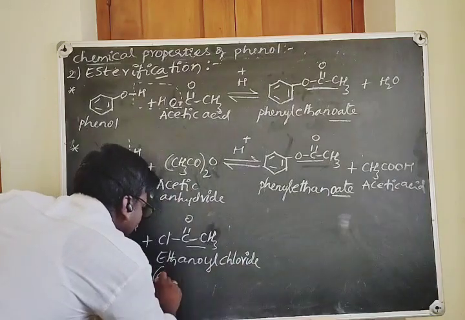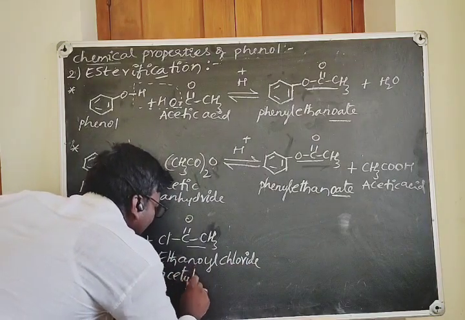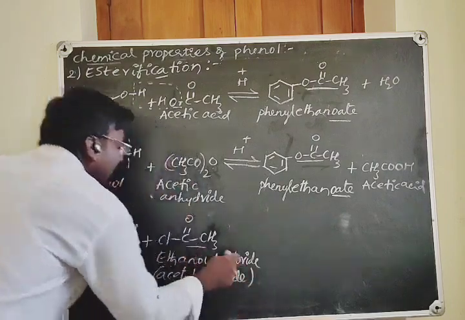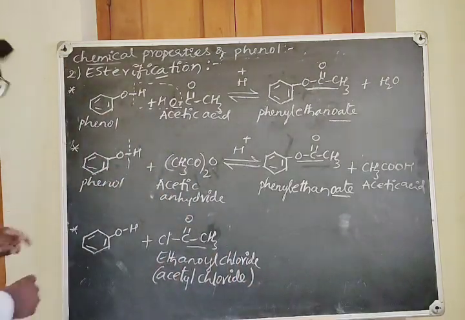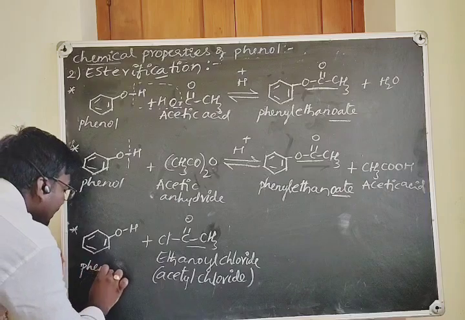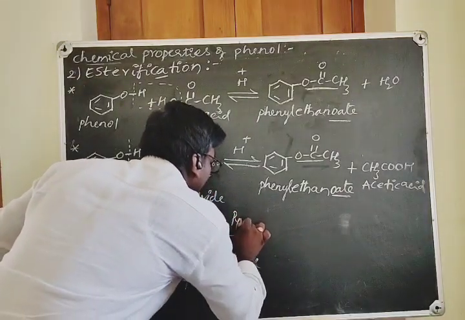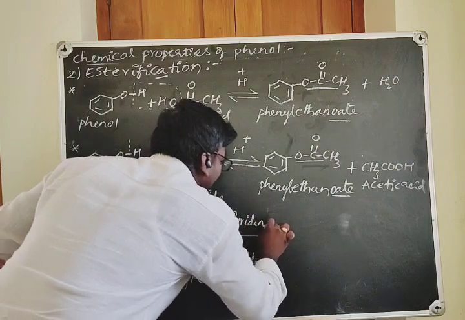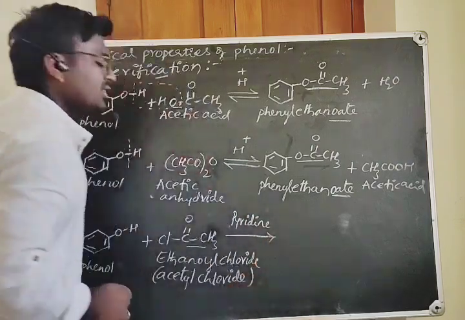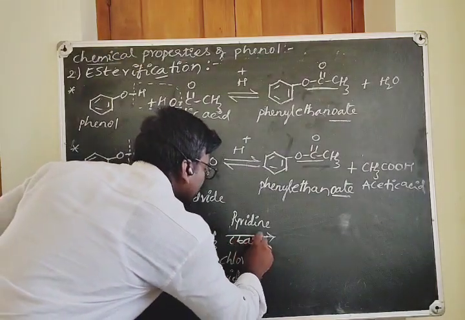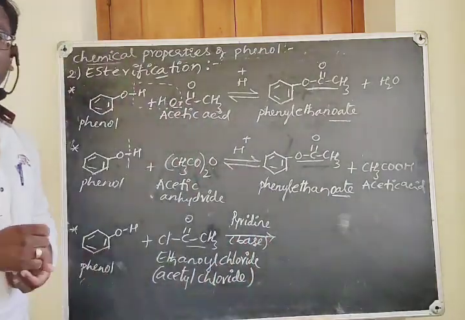It is also called acetyl chloride. Acetyl chloride is a common name. Ethanoyl chloride is the IUPAC name. When this phenol is treated with this ethanoyl chloride in the presence of pyridine. Why do we use the pyridine? I already told you in the previous discussion. Pyridine is a base, used to neutralize the HCl formed as a byproduct.